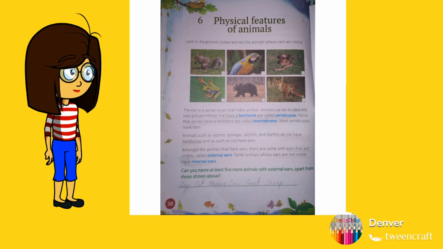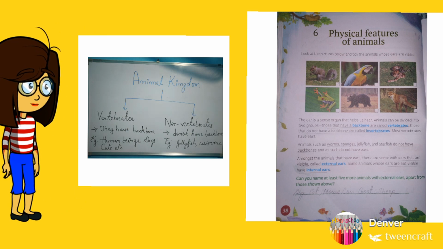So this huge kingdom of animals is divided into two categories. The two divisions are called vertebrates and non-vertebrates. Now the animal kingdom is divided into two categories, vertebrates and non-vertebrates. You see here, page 38.